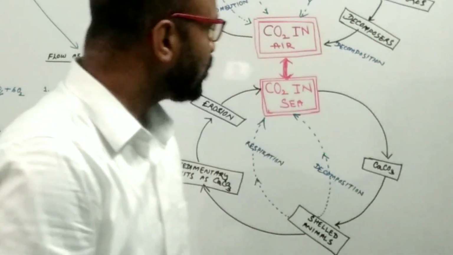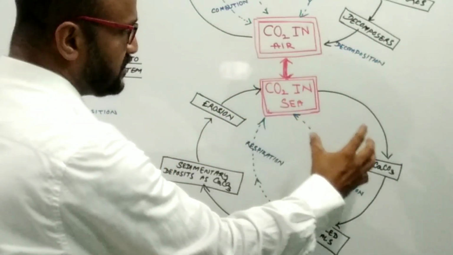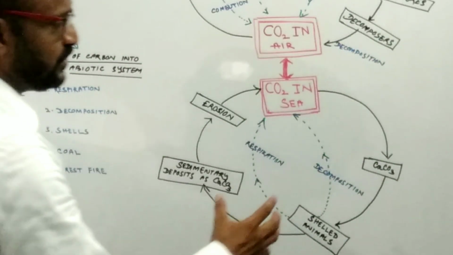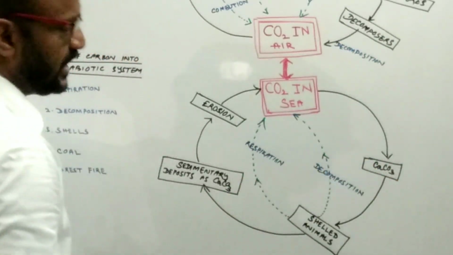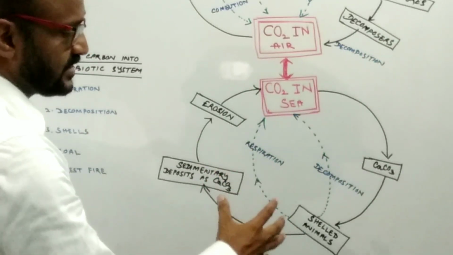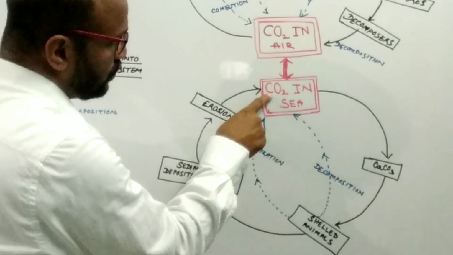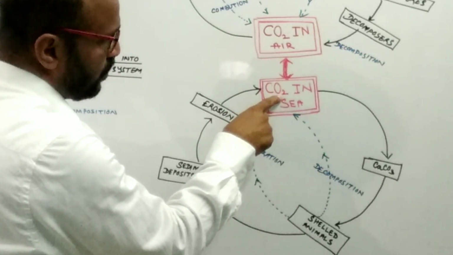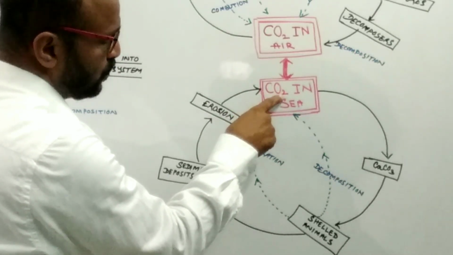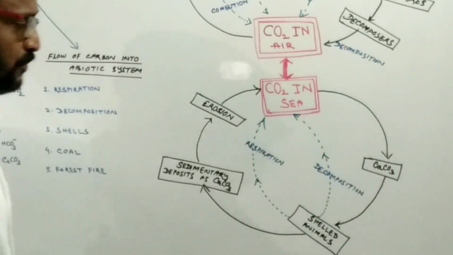So the dissolved carbon dioxide is utilized by the animals to form calcium carbonate, and such calcium carbonate is stored in the shells of animals. It means that the carbon of carbon dioxide, the C of the CO2, is incorporated into calcium carbonate.